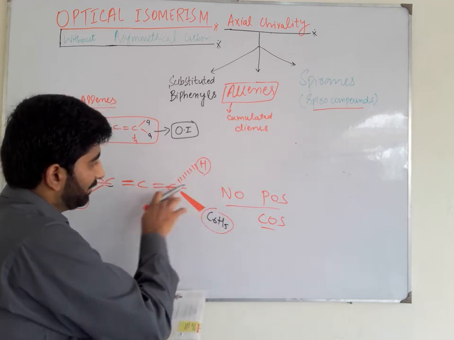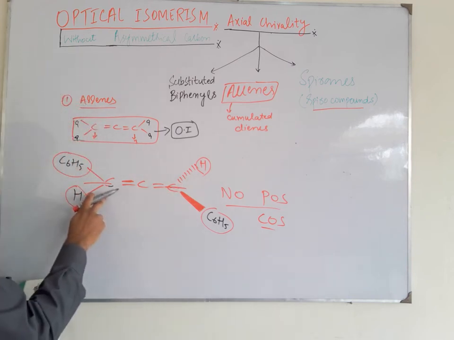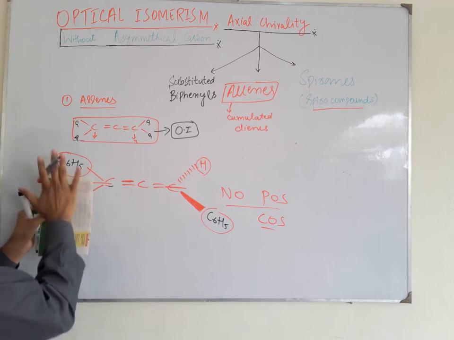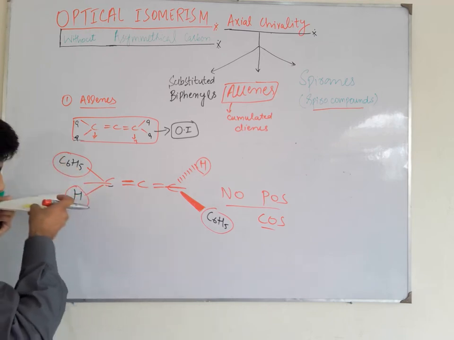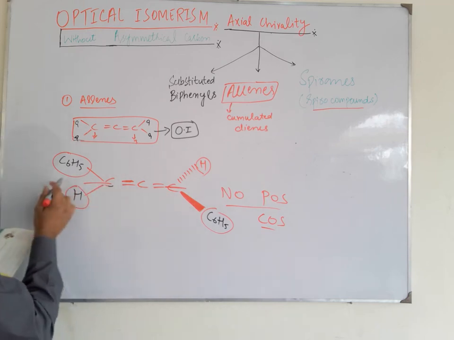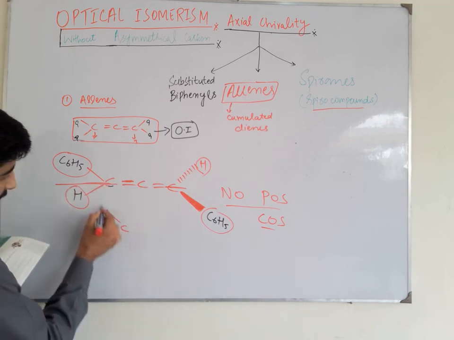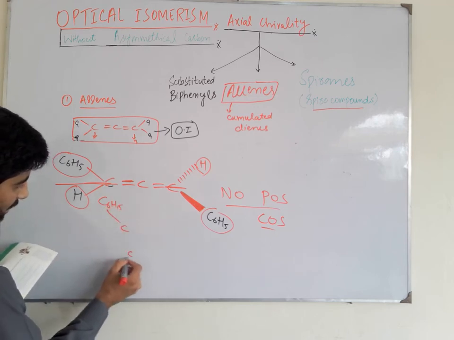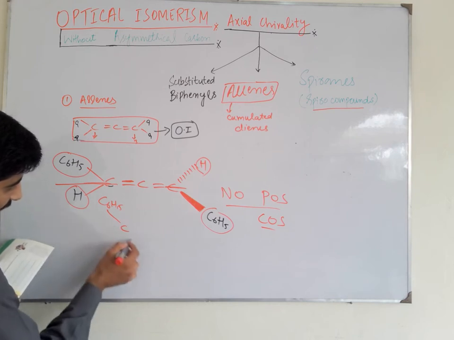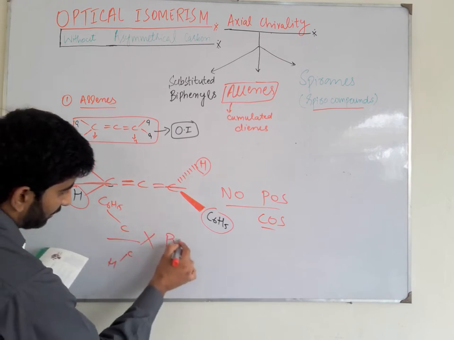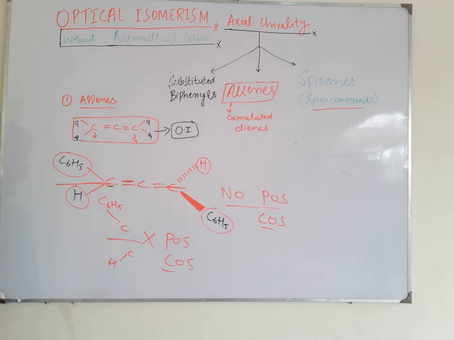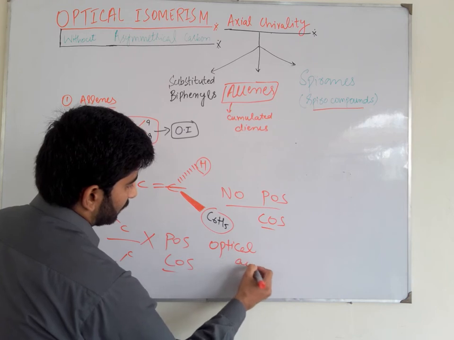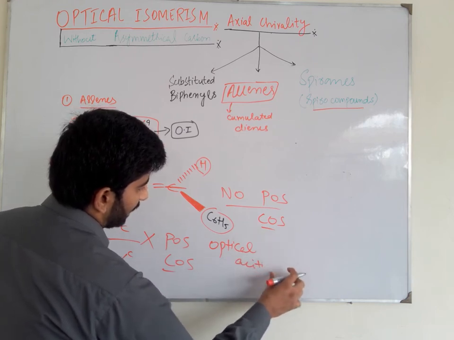So there is a plane of symmetry present at this terminal carbon, but there is no plane of symmetry present at this carbon, because these groups are present in this vertical plane, and we pass an axis through this plane. So these are cut in this way, and the carbon is bonded to hydrogen. So they are not mirror images of each other. So there is no plane of symmetry and no center of symmetry present, and they show optical activity, optical isomerism.